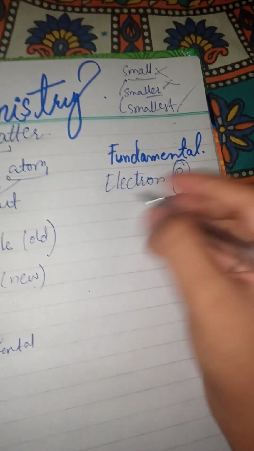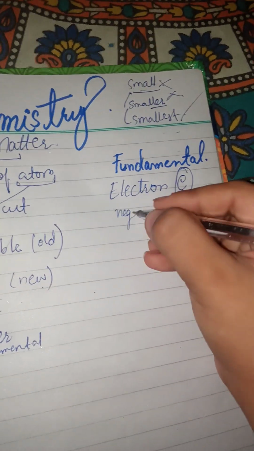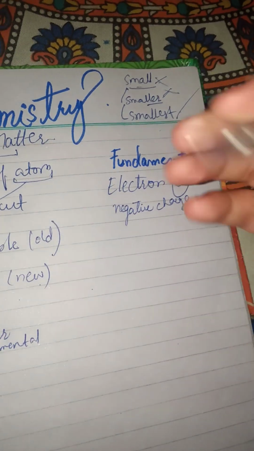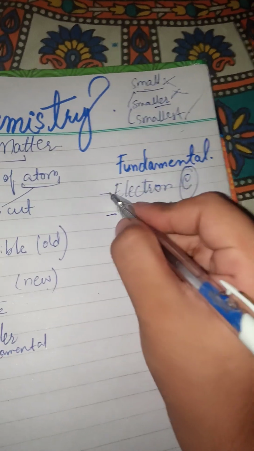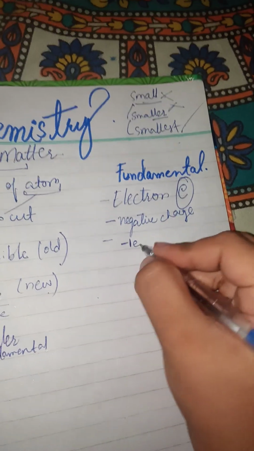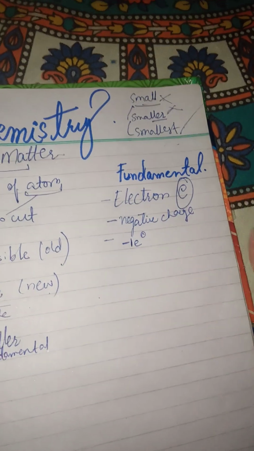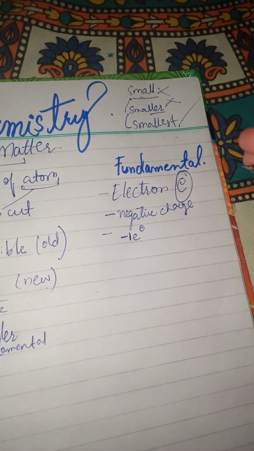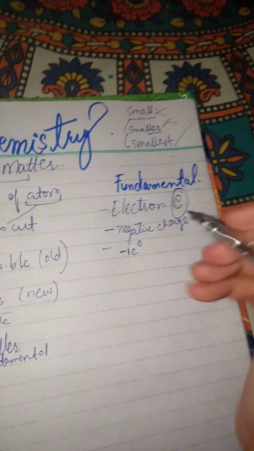This has a negative charge. And how is this written? In which form is it written? It's written as e with charge minus 1 and mass 0. Electron has a very low mass, so it is shown by 0.